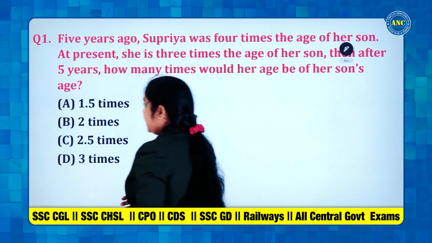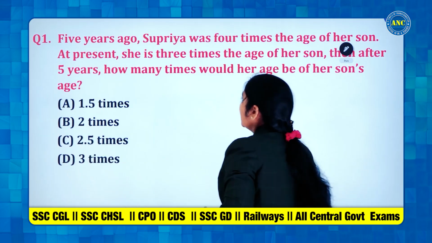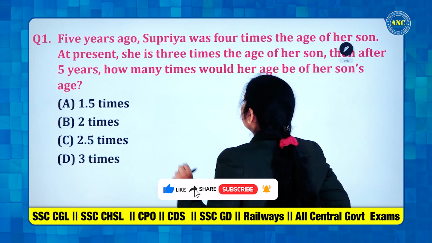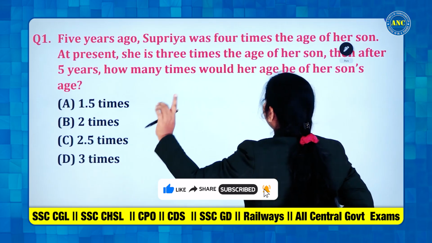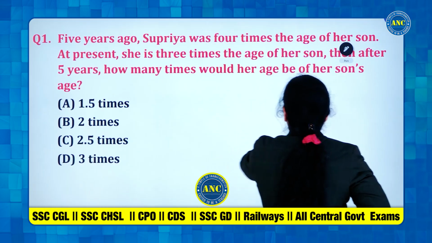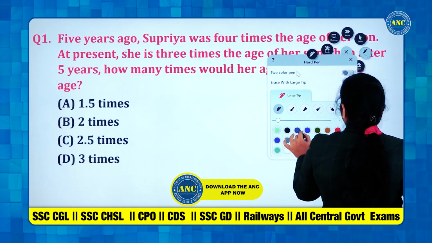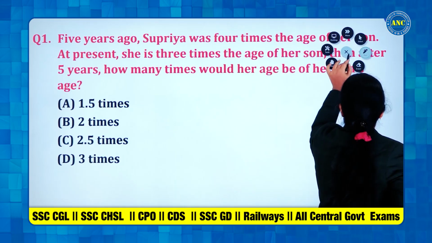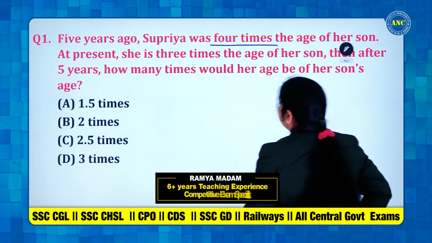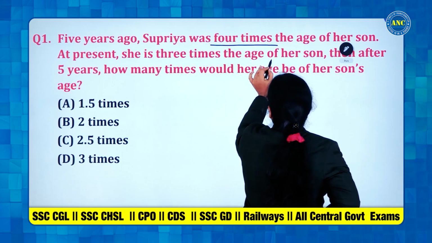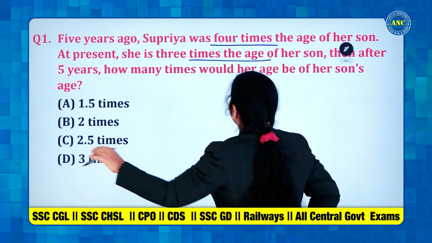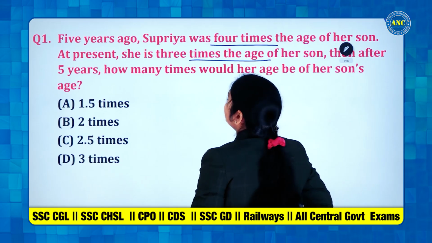Let's go for the first question. See what they are saying. Read it out. 5 years ago, Supriya was 4 times the age of her son. At present, she is 3 times the age of her son. Then, after 5 years, how many times would her age be of her son's age?